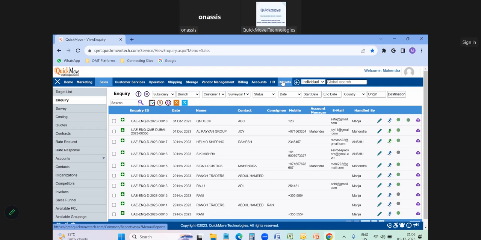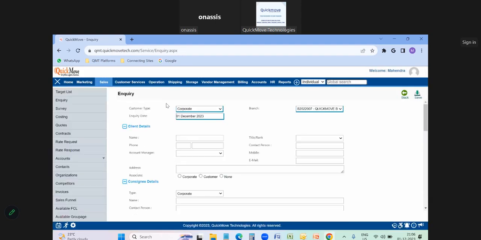The only thing the management and the team have to do is work on the platform. They have to input all the details of their day-to-day activities in the application. Now you can see here, for example, you are getting an inquiry from a customer. You can click on the plus button, and a new application form will be opened. This is the first step in the application, and next everything will be automatic. I will show you how it works automatically.